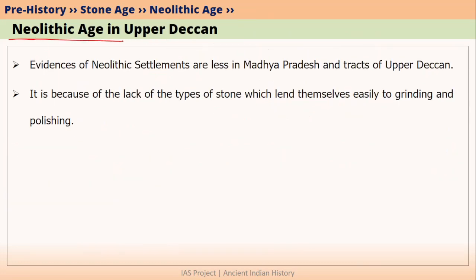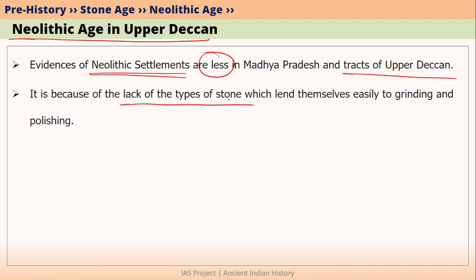If we talk about Neolithic age sites in Upper Deccan, then evidences of Neolithic age settlements in Madhya Pradesh as well as in the tracts of Upper Deccan are very less. One reason for such absence of Neolithic settlements is probably the lack of types of stones that can be ground and polished. Because we know that in Neolithic age, people used polished, pecked and ground stone tools.